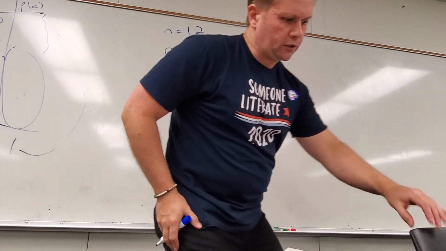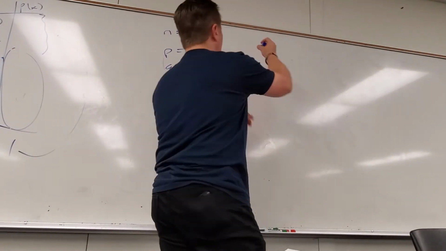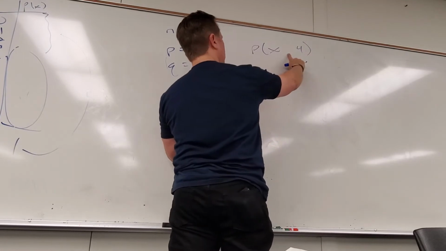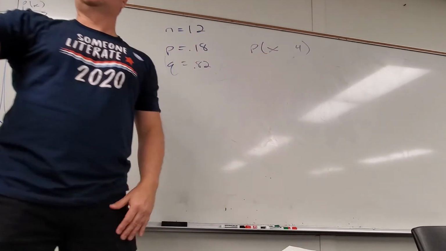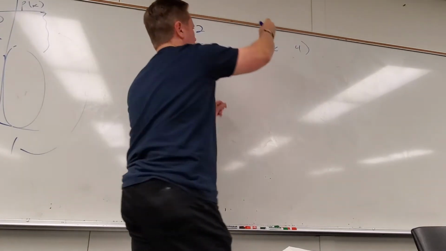And then the last 2 questions are very similar. Find the probability that at most 4. How do you write at most 4 mathematically? At most 4. Less than or equal to 4? Yes, that's the most it could be is 4. So less than or equal to.